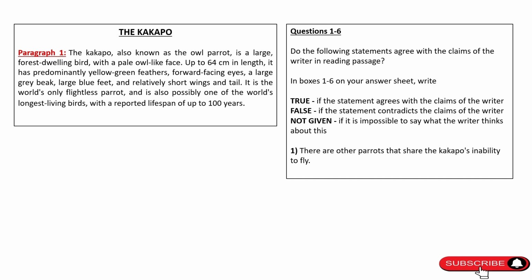Question 1. There are other parrots that share the Kakapo inability to fly. The keywords are other parrots share inability to fly. So the question says that there are other parrots which cannot fly. However, if you read the fourth line of the first paragraph, it clearly says that it is the world's only flightless parrot, which means it is the only parrot which cannot fly. Hence, the question contradicts the passage. Therefore, the answer is false.